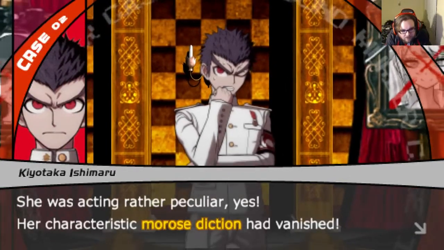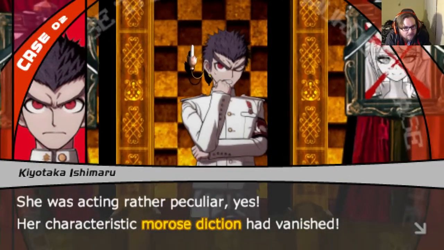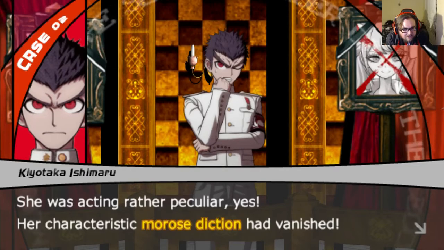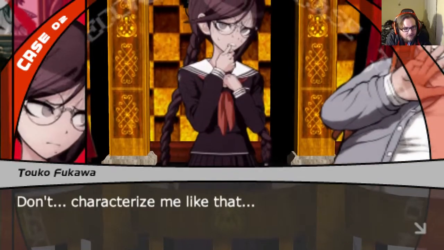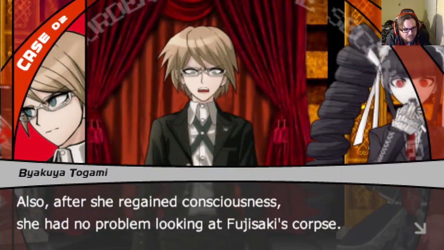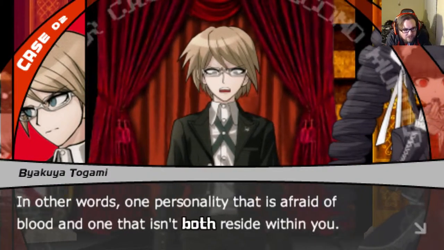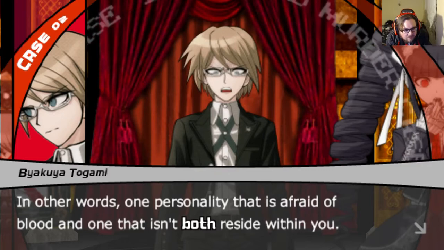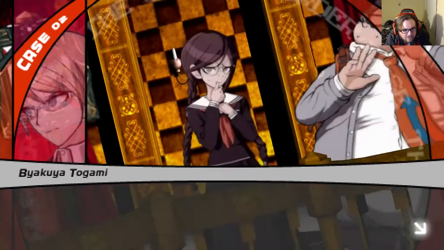She was acting rather peculiar, yes. Her characteristic, morose diction had vanished. Don't characterize me like that. Also, after she regained consciousness, she had no problem looking at Fujisaki's corpse. In other words, one personality that's afraid of the blood and the one that isn't both reside within you.